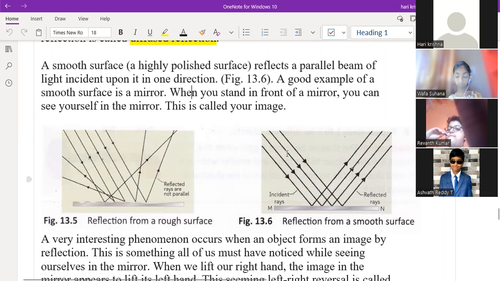See, reflection will happen whenever there is a shiny surface, right? Yes, sir. Whenever there is a shiny surface, only then the reflection of the light will happen. Mirror. The mirror will reflect the rays of the light because the surface is a shiny one.